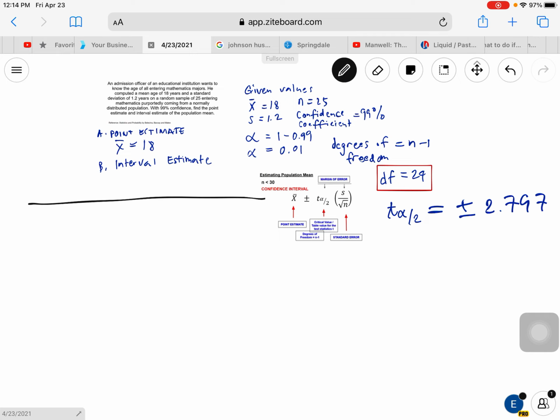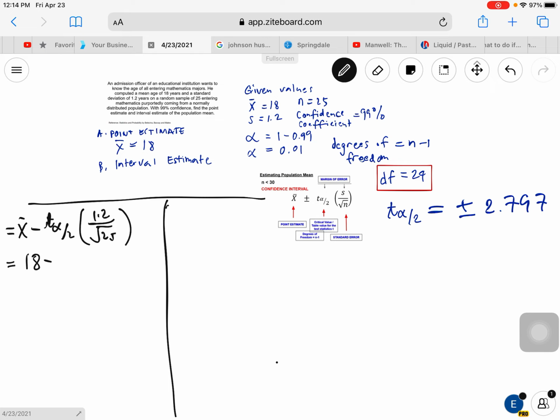Now let's substitute the values. We have the sample mean minus t alpha over 2, then the sample standard deviation S, which is 1.2, all over square root of n, with 25 as our sample size. So this is 18 minus 2.797 times 1.2 all over square root of 25.